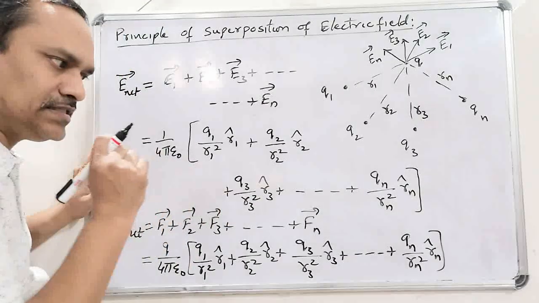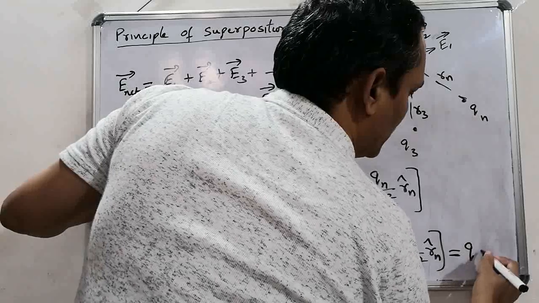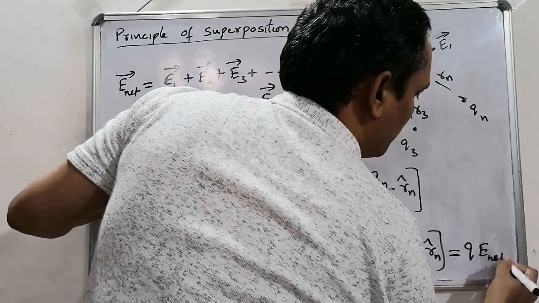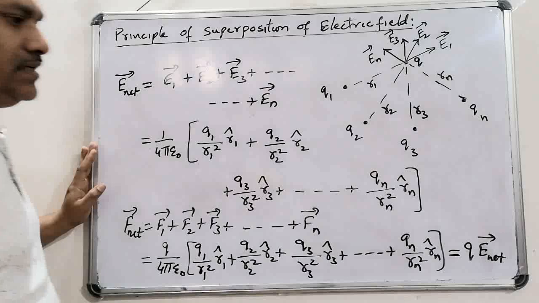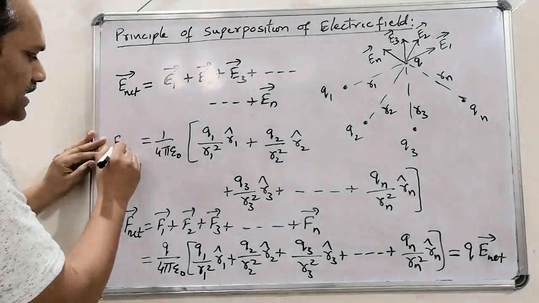This one can simply be written like this: is equal to Q into E net bar. What does it mean? If we observe, this is E net bar.